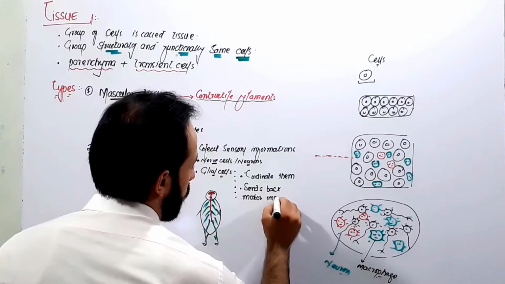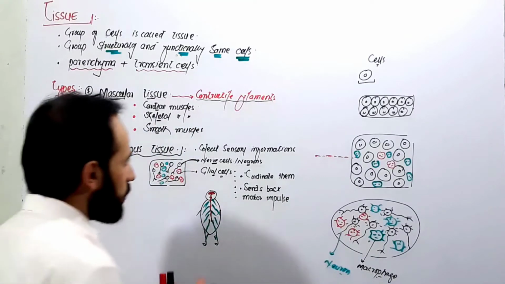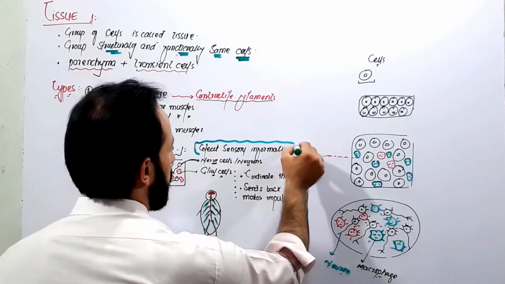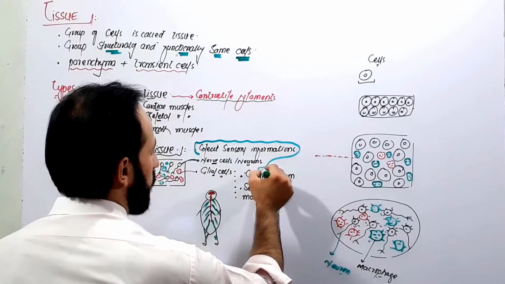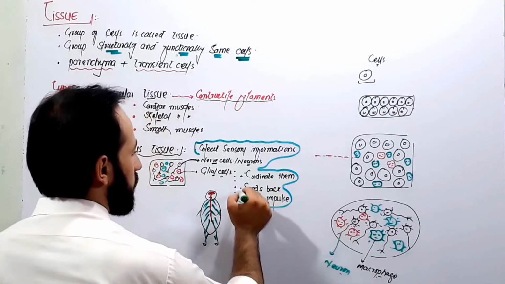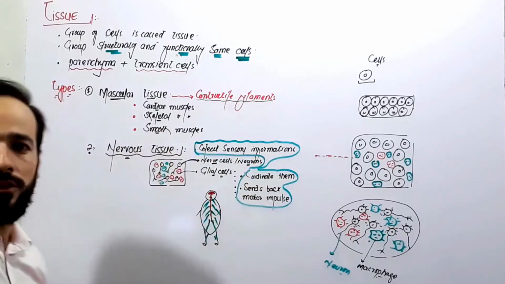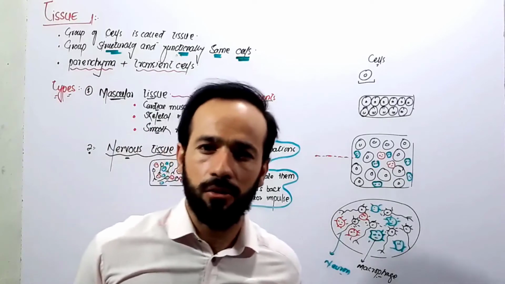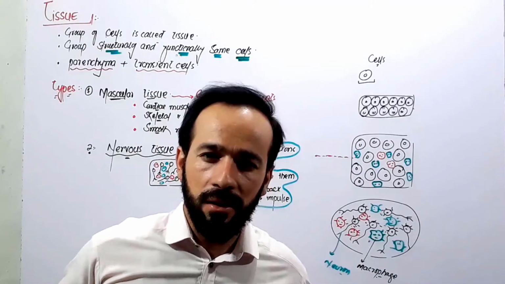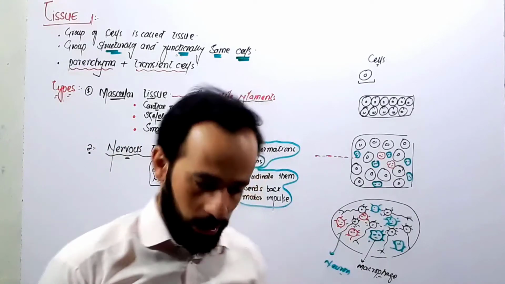This tissue in your body is called the nervous tissue, right? So this was the definition: a tissue which collects sensory information, then coordinates it and sends back motor impulses. We call this tissue the nervous tissue, and it is present in our body. We know brain, spinal cord, nerves, spinal nerves, cranial nerves, all of them are nervous tissue, right?